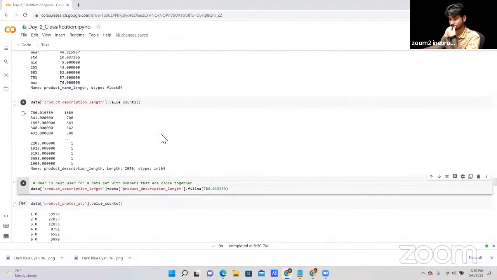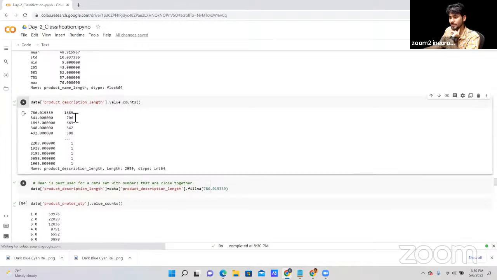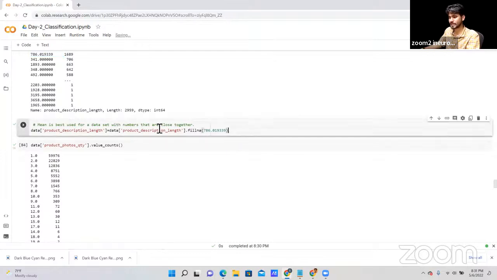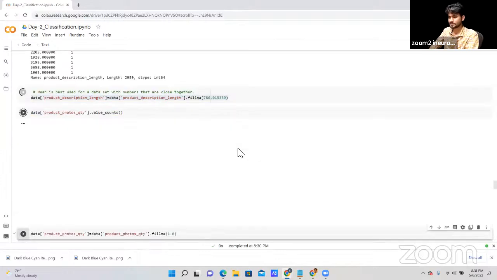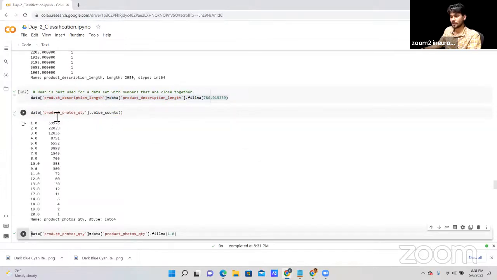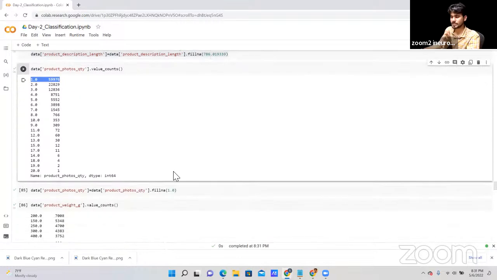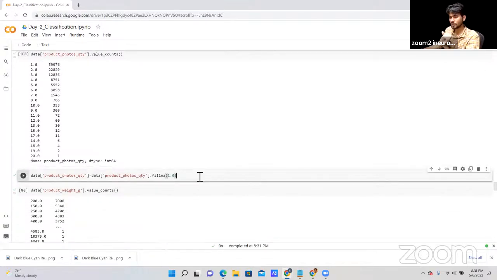Now as you can see, we are getting the mean value here, 786, and the same value I'm going to define here. The mean is best used for a data set with numbers that are closer together. Whatever numbers that we have close, for this we are using the mean. Okay, so as you can see, I'm defining the same data here using the fillna function. After that, again for the product photo quantity, same, I'm using whatever the mean value that we are getting, and the same data I'm defining here using the fillna function.